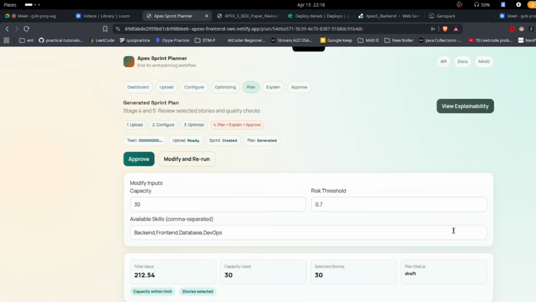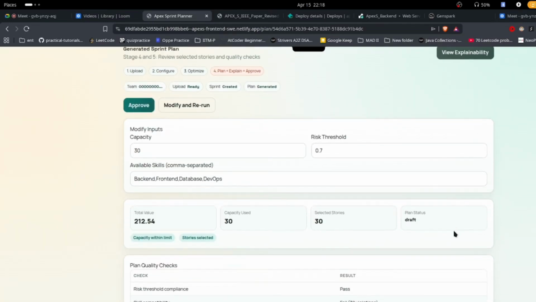to the planning section. Here, you'll see the results, like what is the total value? 212.54 is the total value achieved using 30 out of 30 capacity as planned. And as of now, it's in the status. Once we approve this, we can export it for our need.